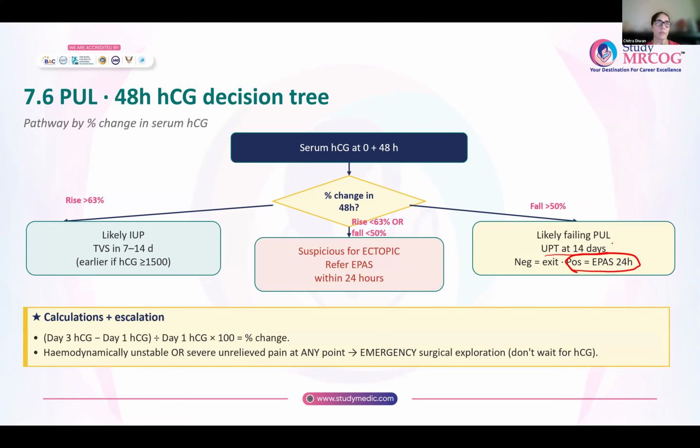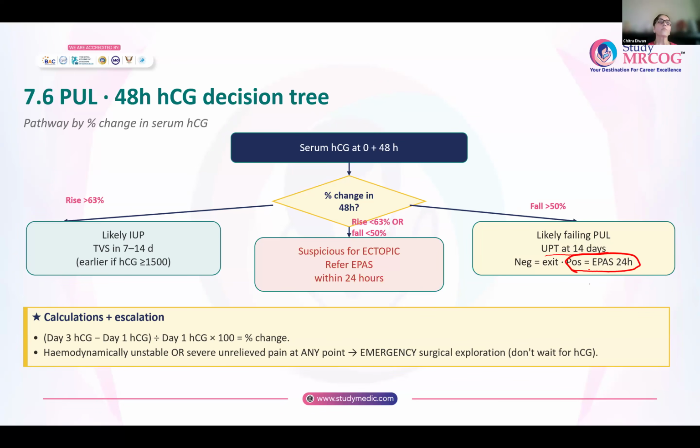Now, how do you calculate the percentage rise? So, HCG at 48 hours or day 3 HCG minus day 1 HCG, divided by day 1 HCG, into 100. That will give you the percentage of change, whether it is 63% or 50% or whatever is the change. Based on that, you will manage these three scenarios.